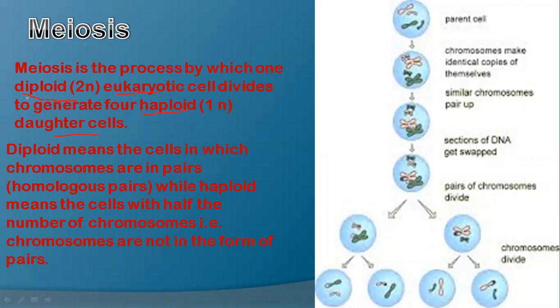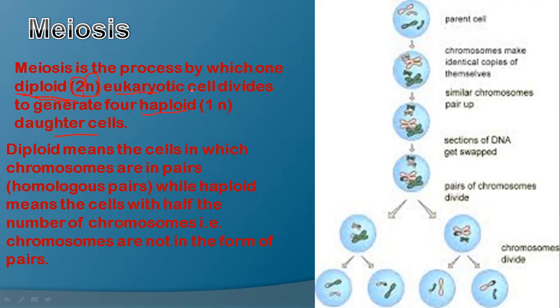So, diploid means, di means two, ploid means number of chromosomes. So it means 2n, the number of chromosomes, and 2 comes from the double number of chromosomes. Eukaryotic cells are those in which the nucleus is present in its complete form, with the cell membrane and nuclear membrane around the chromosomes, like human cells and plant cells.